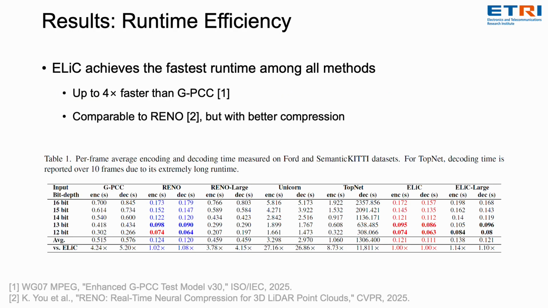We first evaluate runtime efficiency. ELiC achieves the fastest runtime among all methods. On average, encoding takes only 0.121 seconds, and decoding takes 0.111 seconds per frame. This is significantly faster than traditional methods while remaining competitive with learning-based approaches.